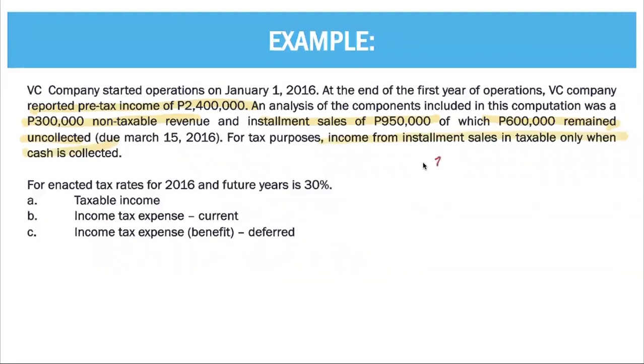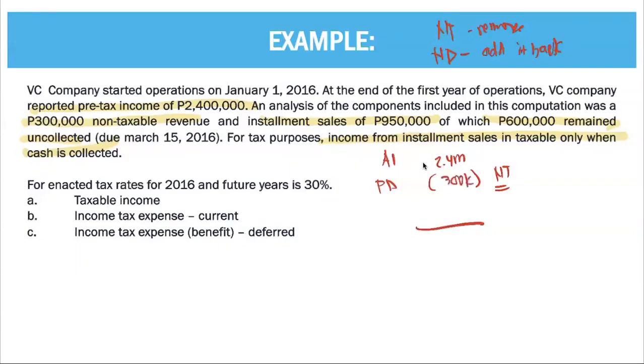Okay, so we have here 2.4 million. That is your accounting income. So first, permanent difference. It is a non-taxable revenue. If it's non-taxable, you need to remove it. If it's non-deductible, you need to add it back. So since this is non-taxable, you need to remove it. So what will we remove? The 300,000 non-taxable revenue.